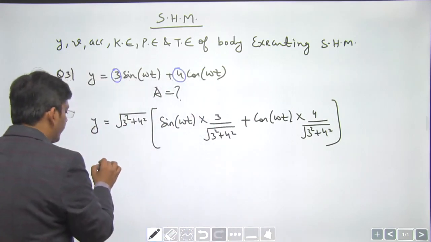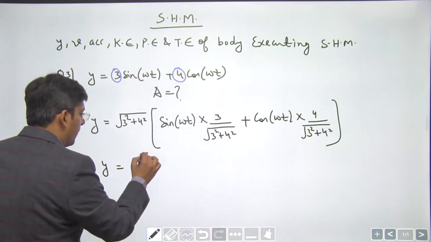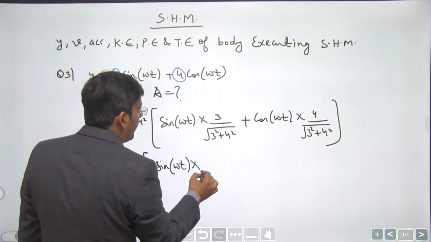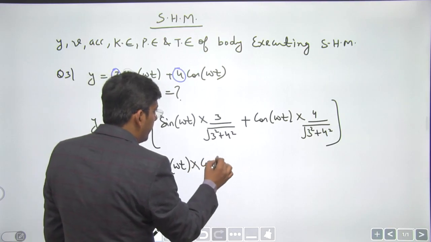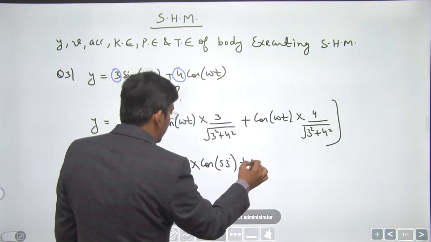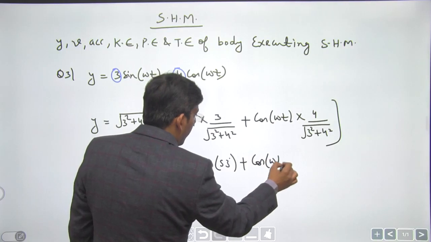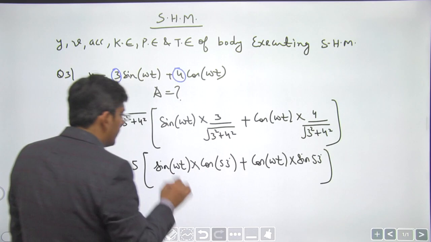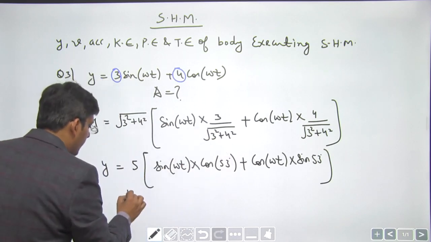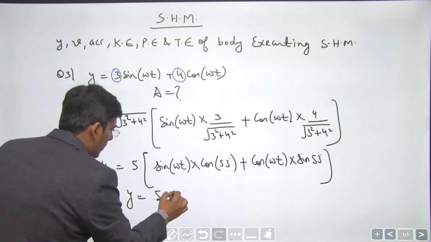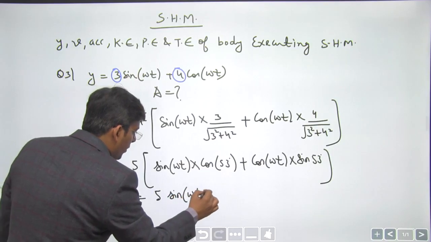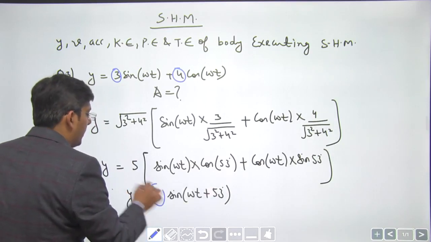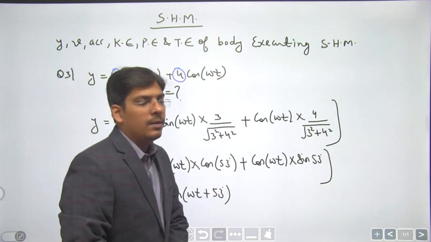Now this is 5 sin of omega t, and we get obviously cos 53 degrees plus cos of omega t sin 53 degrees, okay. Sin A cos B plus cos A sin B becomes sin of A plus B. So the amplitude comes out to be 5 units, dear student. This is the amplitude, okay, right?